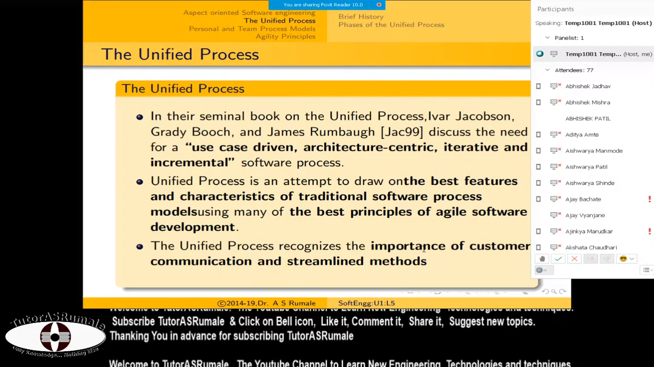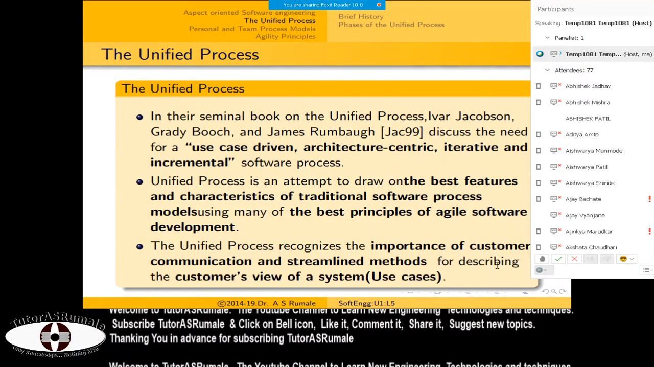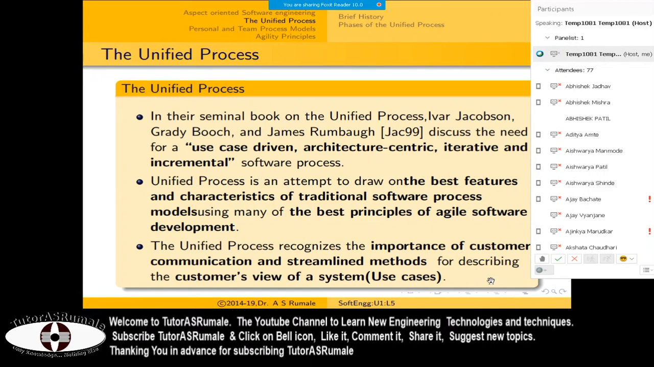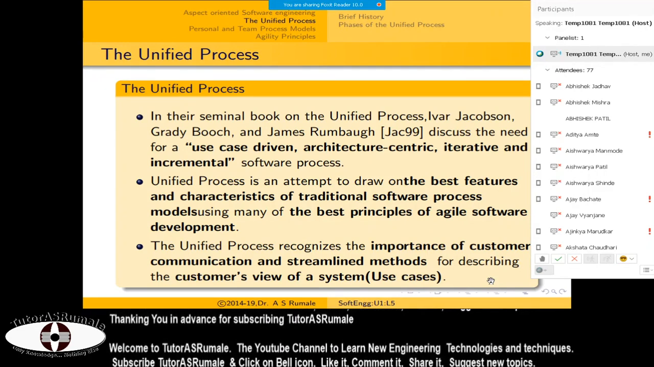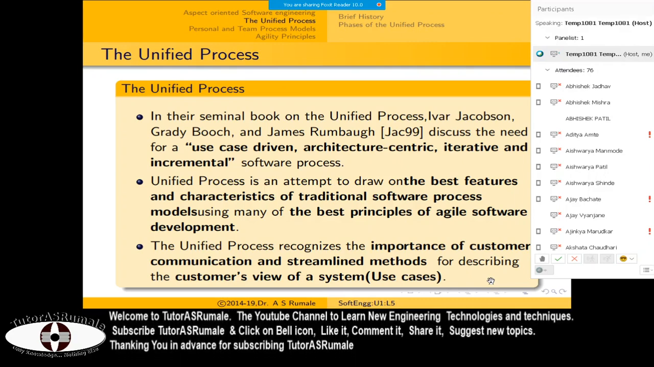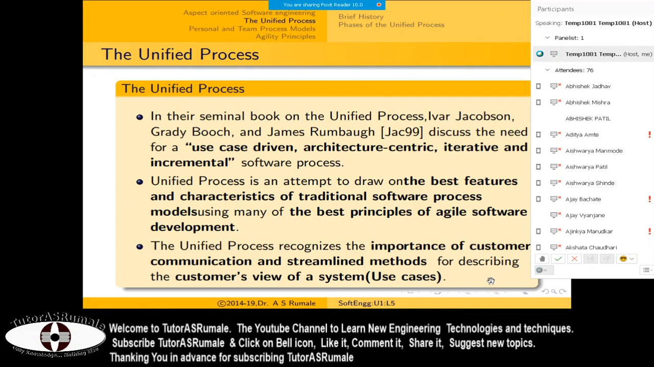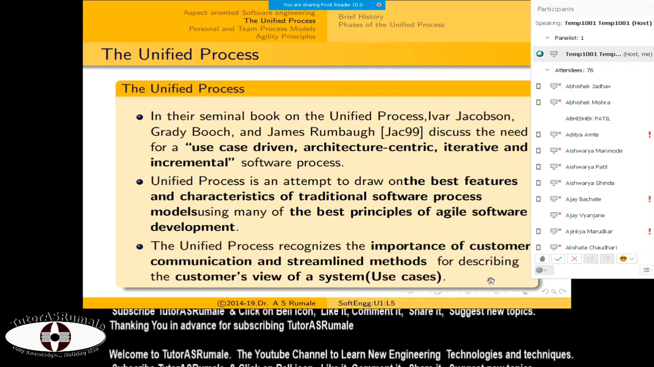The customer or end user is the one who is going to actually use your system, so your system always has to be very easy to use. So the Rational Unified Process follows the keep it simple and stupid principle of software engineering, generally known as the KISS principle.